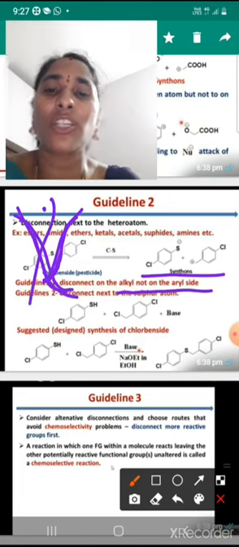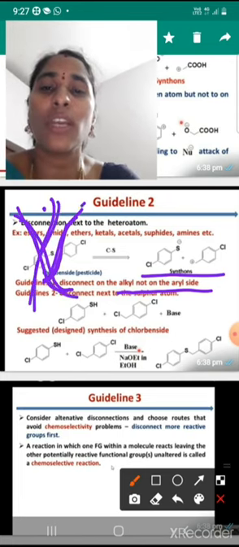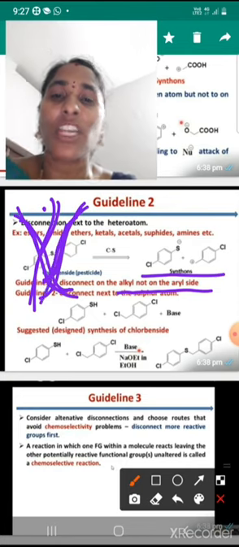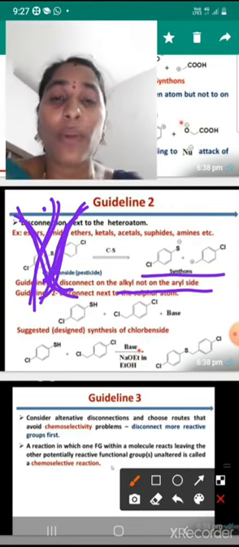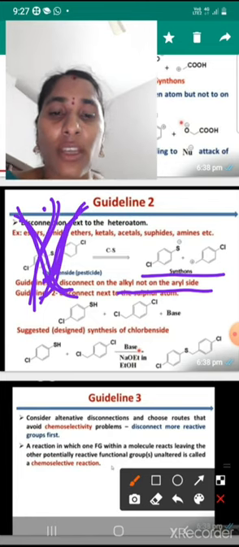This disconnection will not take place; only the alkyl side disconnection takes place. So what we get is the negative S minus anion and the positive synthon. Only this type of disconnection is going on: sulfur gets the negative charge and carbon gets the positive charge.